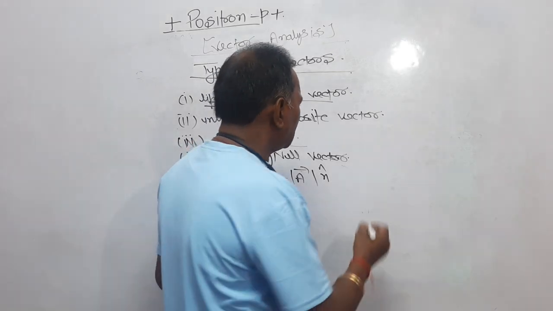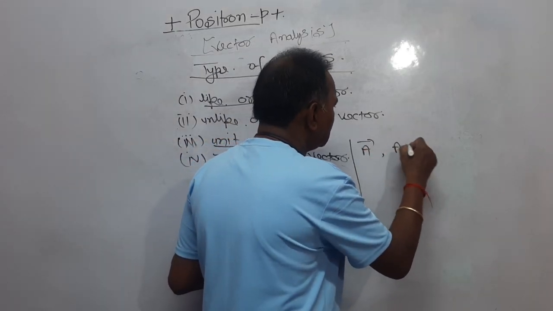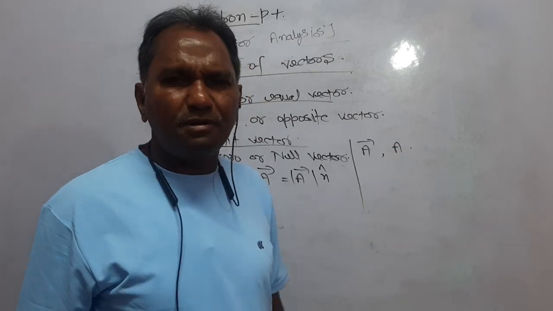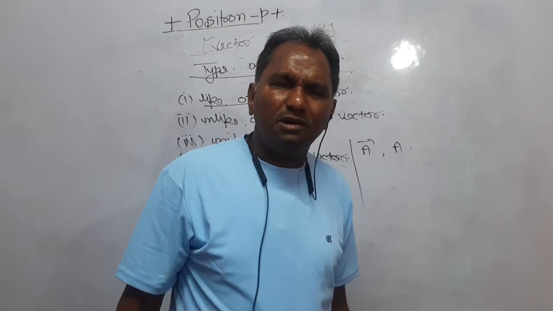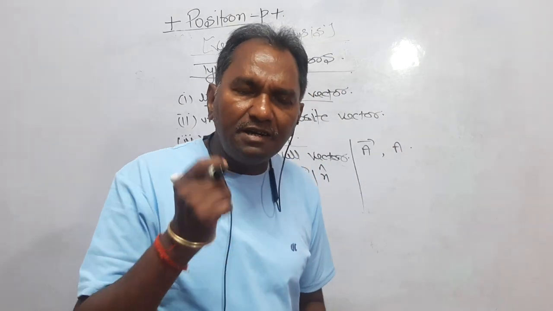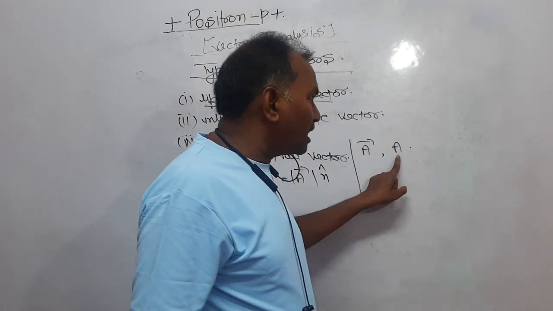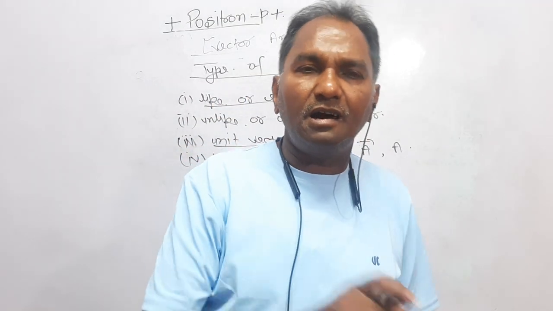Dear student, look here, there are two representations I am considering, one is vector A and the other is A. What is the difference between them? The difference is that if you do not put the vector sign over this quantity, then I am not sure whether A is a vector quantity or a scalar quantity.